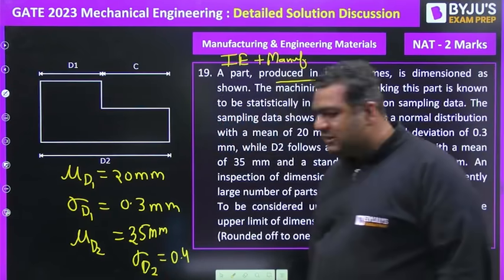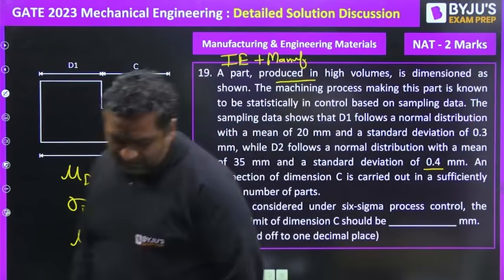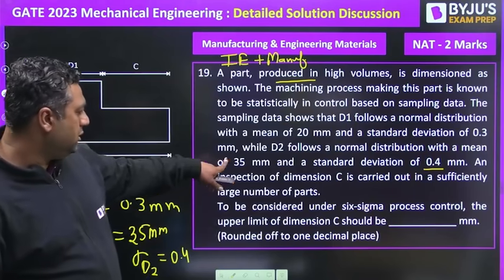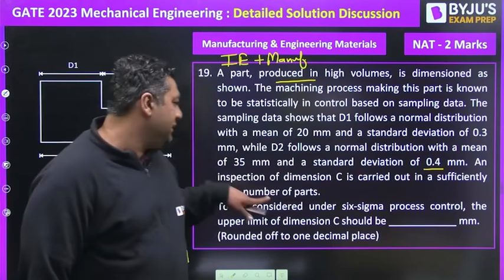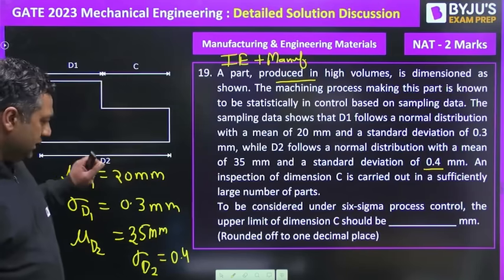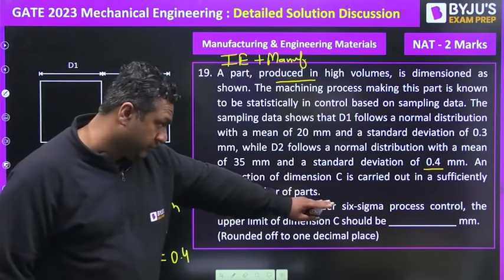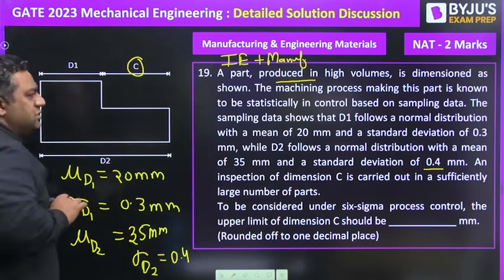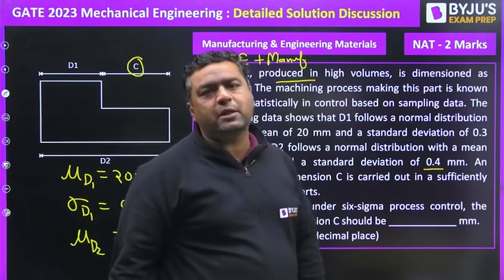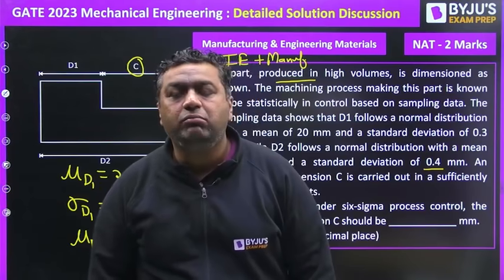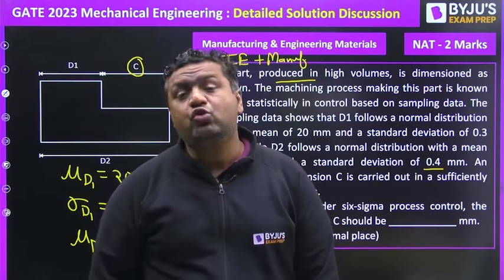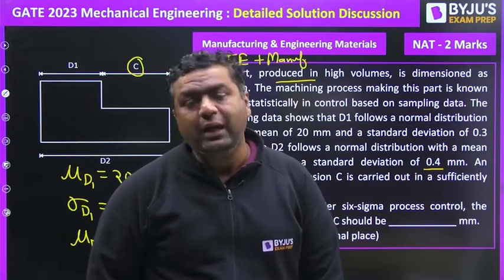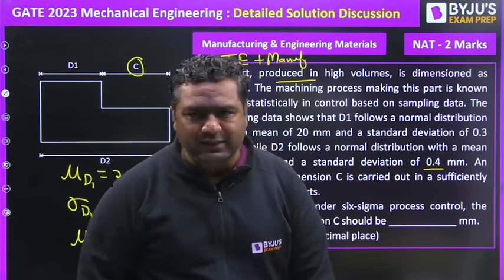So we got these 4 values, and then the examiner says that C is arrived at out of a sufficiently large number of parts. This is C. To be considered under a 6 sigma process, the upper limit of C should be what? So they are asking for the upper limit of C. Some students may think this is directly from the concept of tolerance stack. But this question uses not only the concept of tolerance stack, but also quality control, which you study in the 6 sigma techniques of industrial engineering.